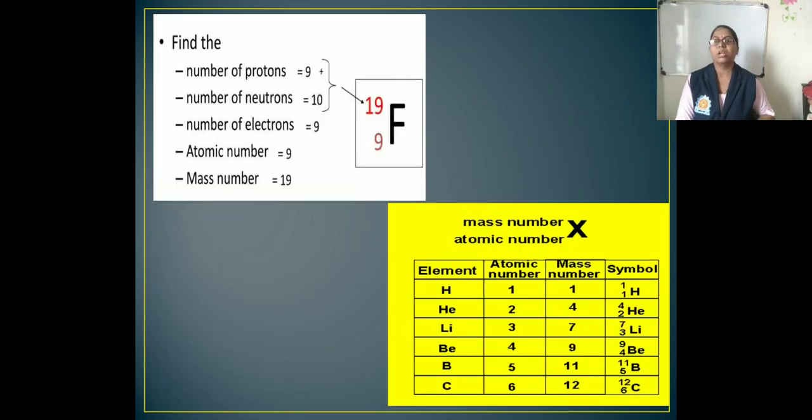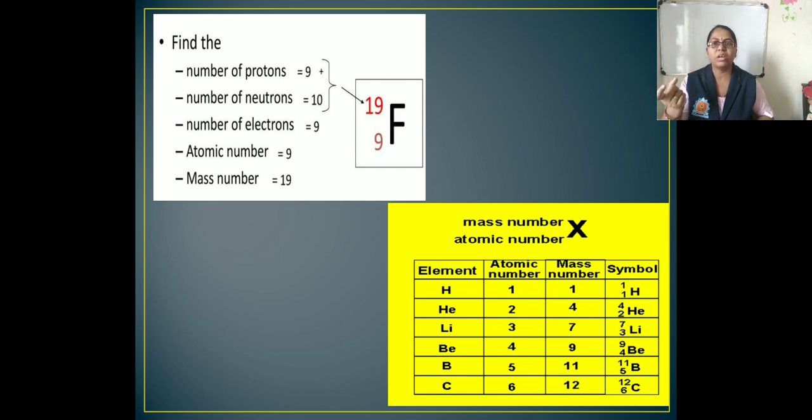Next, here is an example of fluorine: how to find the number of protons, neutrons and electrons if the atomic number and mass number are given. As we know, if we add the protons and the neutrons, we get the atomic mass number, and the number of electrons is equal to the number of protons, which means the atomic number.